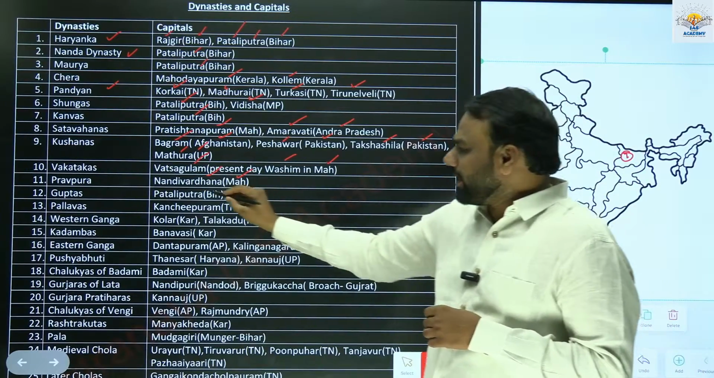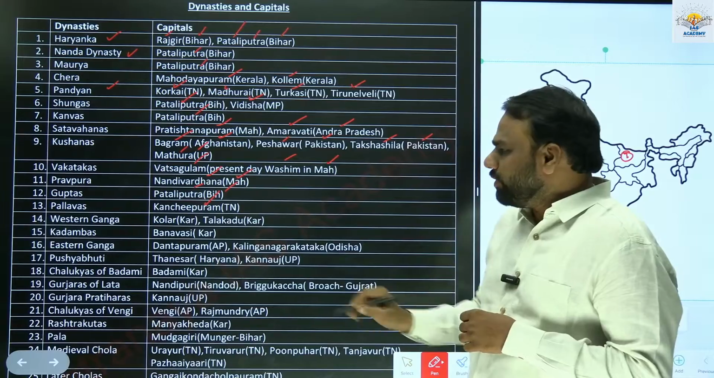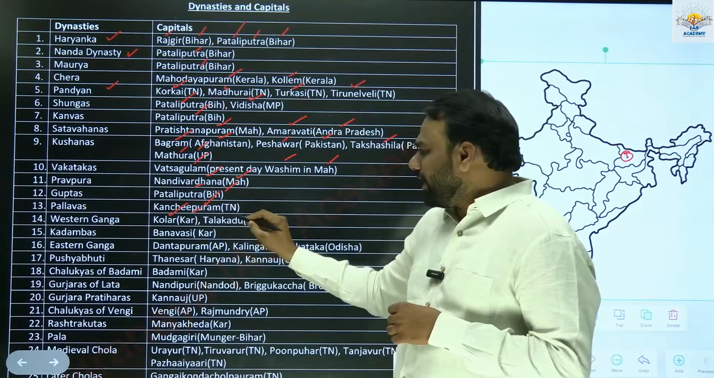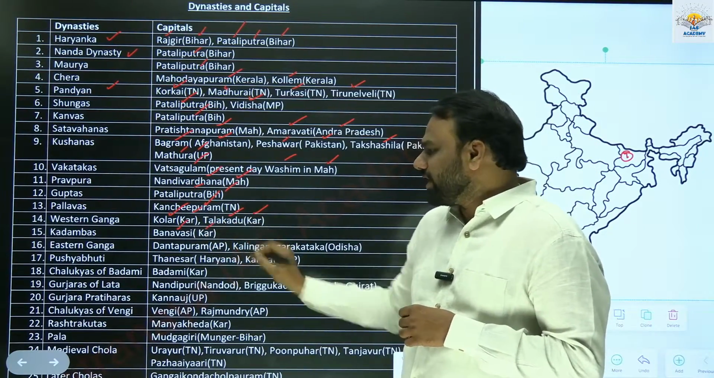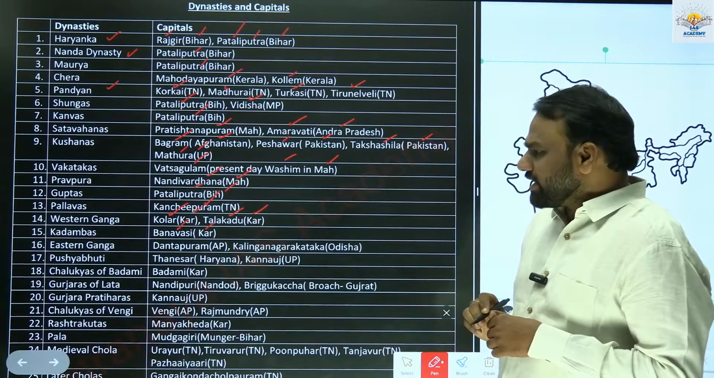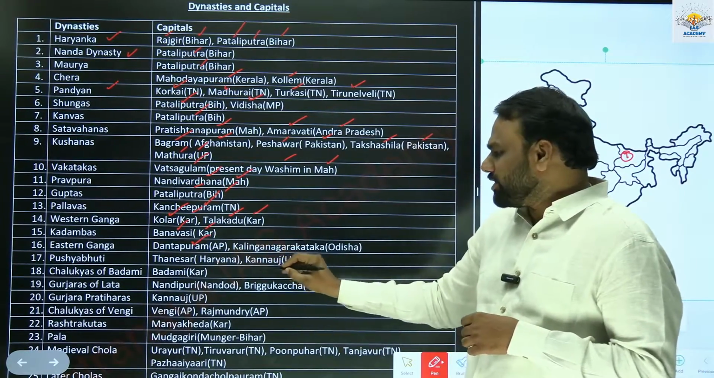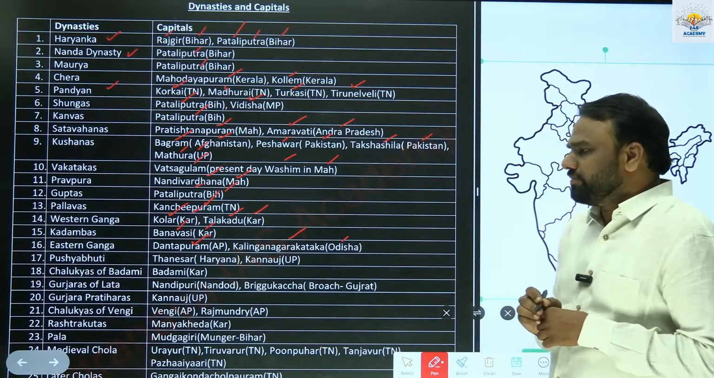Guptas had their capital at Pataliputra, again in Bihar. Pallavas had their capital at Kanchipuram, Tamil Nadu. Western Ganga dynasty had its capital at Kolar in Karnataka and Talakadu in Karnataka. Kadambas had their capital at Banavasi, Karnataka. Eastern Ganga dynasty had its capital at Dantapuram, which is in present day Andhra Pradesh, and Kalinga Nagara Kataka, which is in present day Odisha.